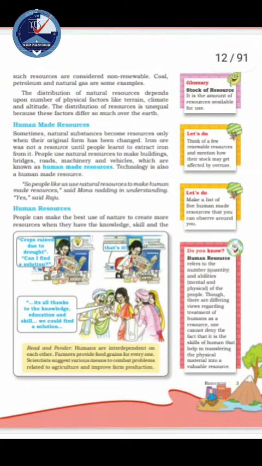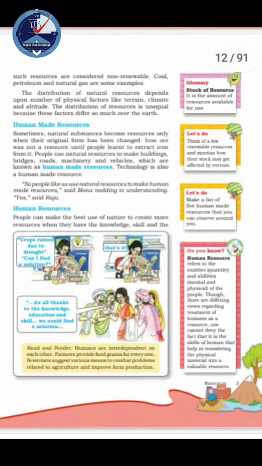These are all examples of human-made resources. These are made by humans. Technology is also a human-made resource. So people like us use natural resources to make human-made resources, said Mariam, nodding in understanding. Yes, said Rahim.